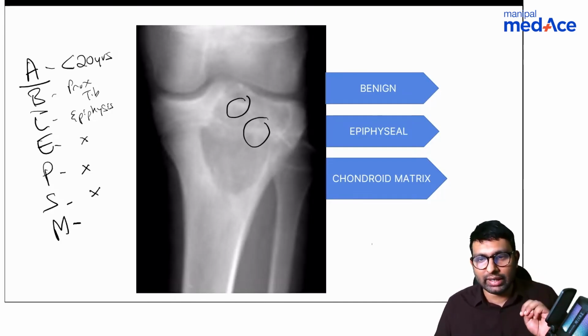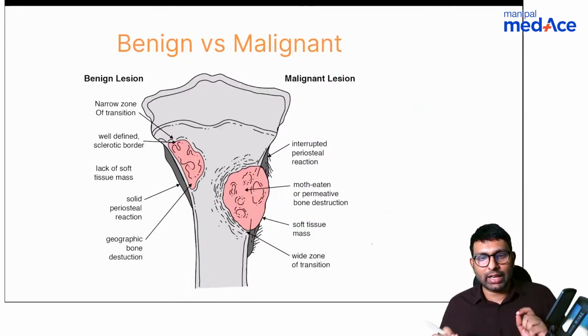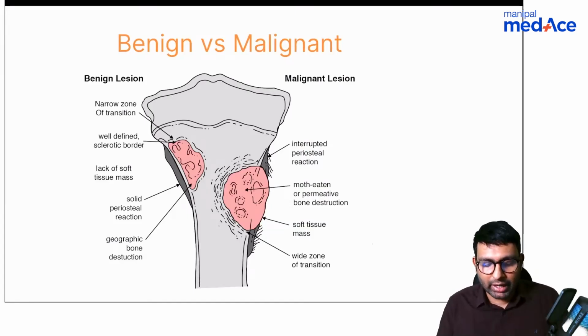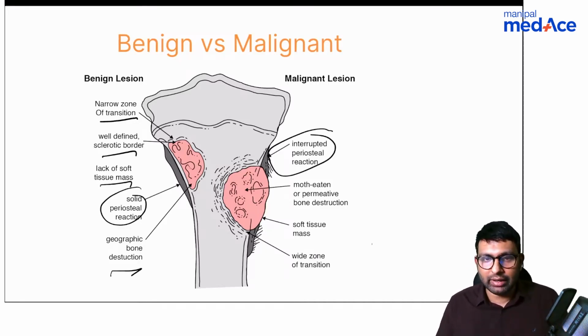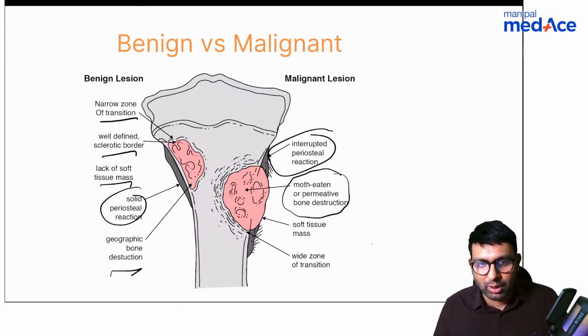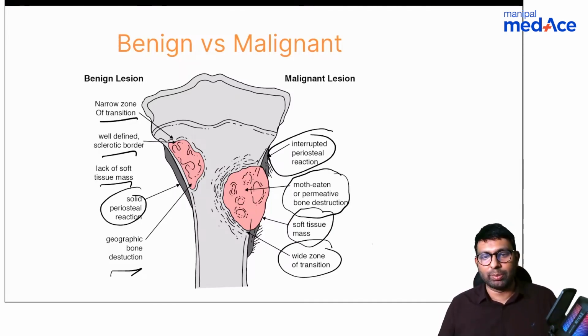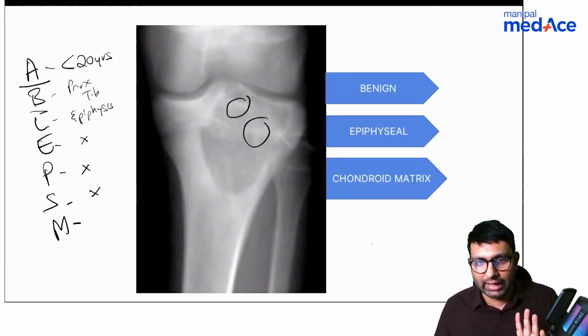Now let's look at each of the criteria. The first criterion is benign or malignant. How do you make sure? Benign will have a narrow zone of transition, well-defined sclerotic bone, lack of soft tissue mass, solid periosteal reaction or no periosteal reaction, and little bone destruction, not major. In malignant, there will be interrupted periosteal reaction, severe bone destruction, soft tissue mass, and a wide zone of transition. So looking at this tumor, it looks benign. We are sure of that.